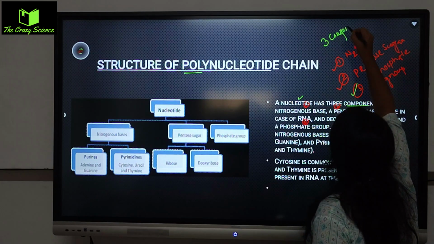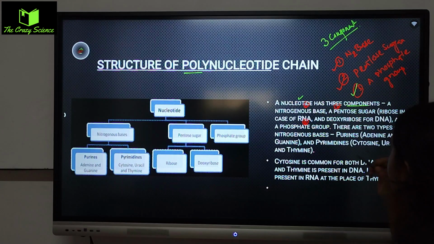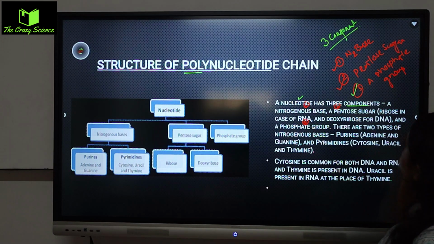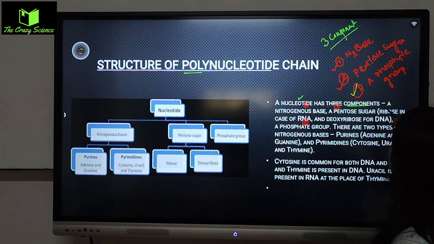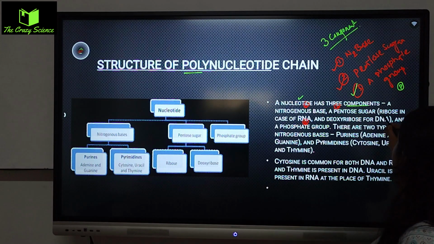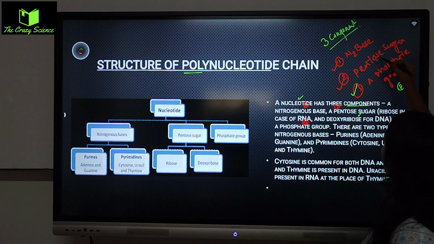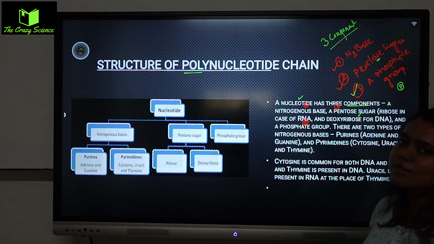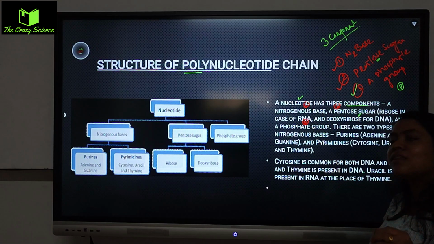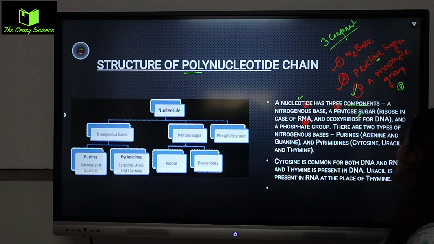So তিনটে মিলে একটা নিউক্লিওটাইড ফর্মড হবে. Okay, so nitrogenous base is required, pentose sugar is required, and the phosphate group is required, and then nucleotide will be formed. All right, ribose in the case of RNA and deoxyribose in the case of DNA. তো আমি যখন pentose sugar বললাম, তো আমরা জানি DNA আর RNA there are big differences. তো DNA তে থাকবে deoxyribose sugar and RNA তে থাকবে only ribose sugar.